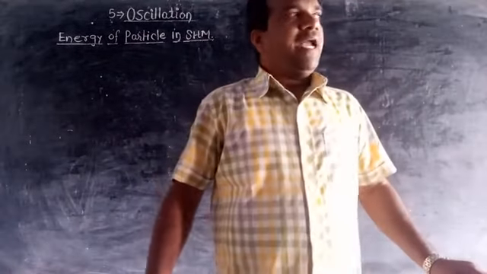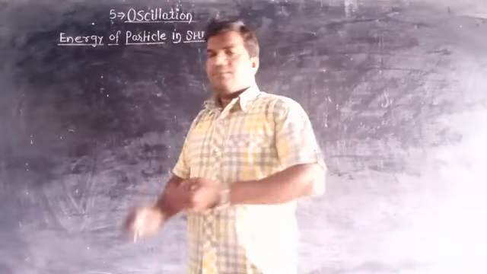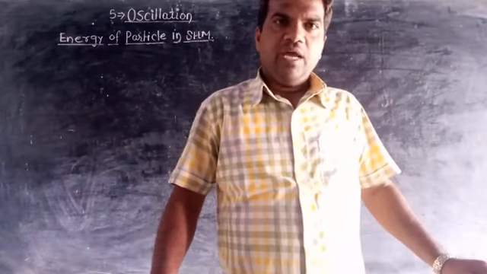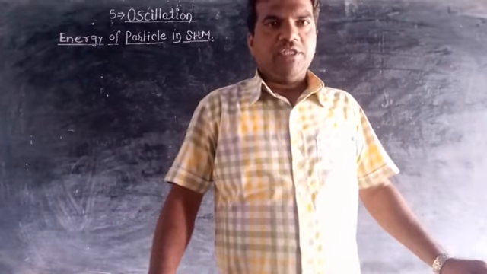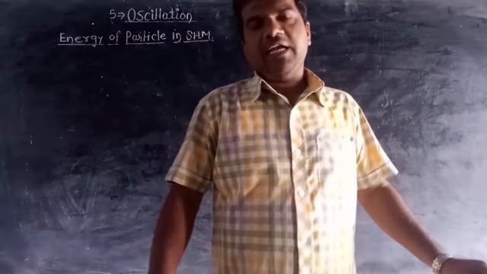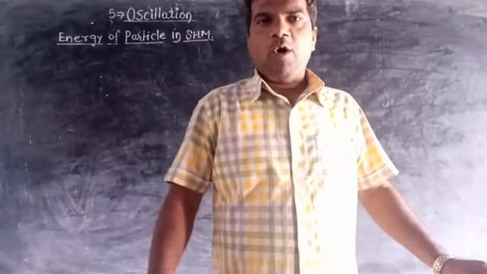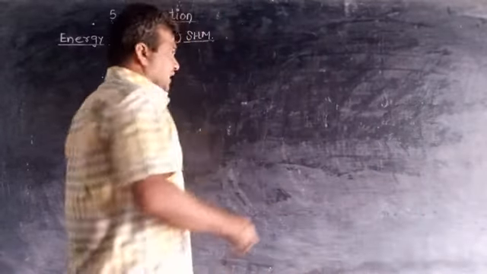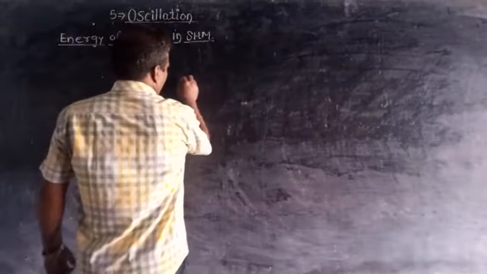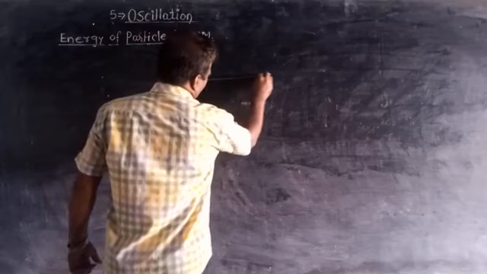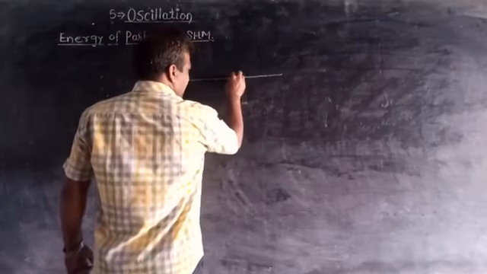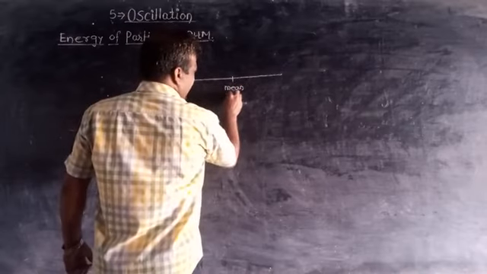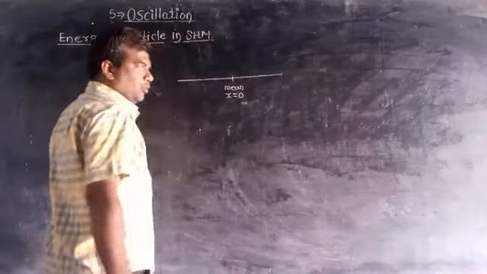Therefore the particle performing SHM possesses both energies, that is kinetic energy and potential energy. Therefore the total energy of the particle is the sum of kinetic energy and potential energy. So suppose this particle is performing this SHM. This is the mean position of the particle, means x is equal to 0.